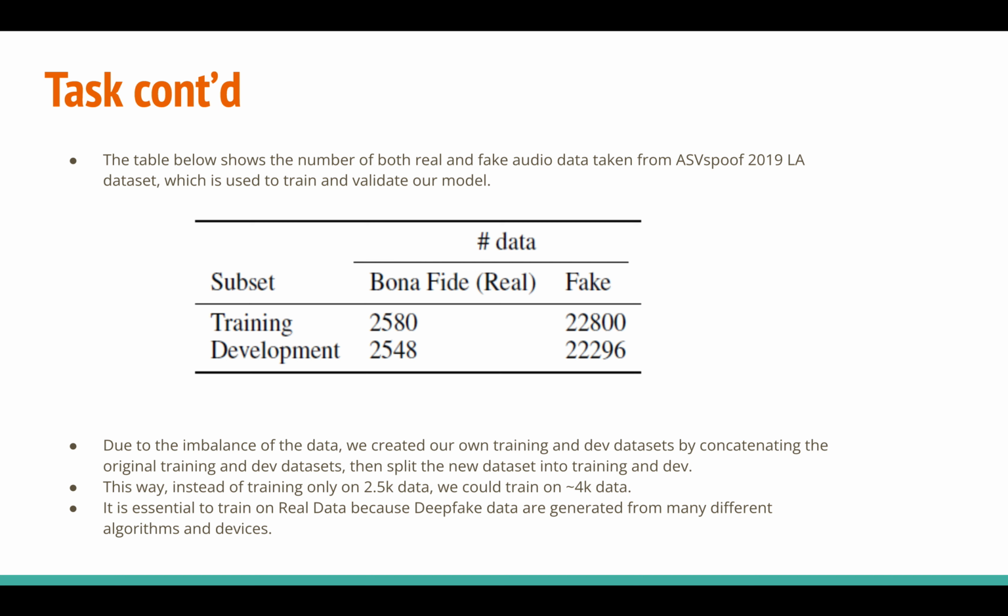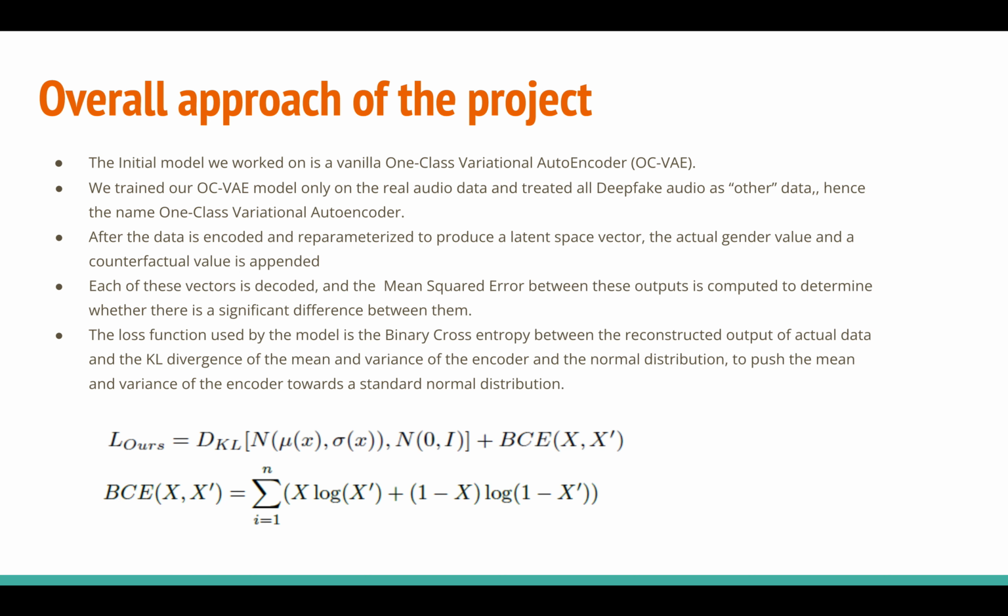It is essential to train on real data because deepfake data are generated from many different algorithms and devices. We train a one-class VAE on real audio data. After the data is encoded and reparameterized to produce a latent space vector, the actual gender value and a counterfactual value are appended. Each of these vectors is decoded, and the mean squared error between these outputs is computed to determine whether there is a significant difference between them.